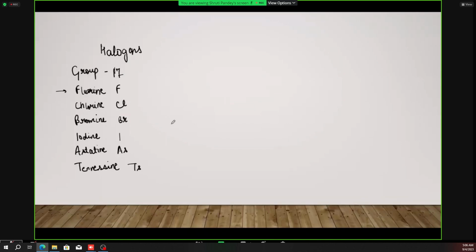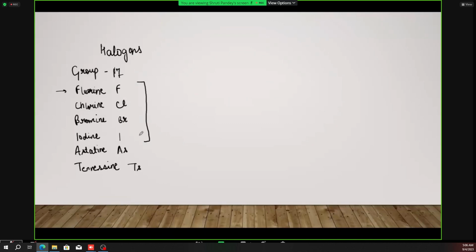But generally, in organic chemistry, we are only concerned with the first 4. Like these only we are concerned with: fluorine, bromine, chlorine and iodine, and not with the other 2, because astatine, first of all, is a radioactive element. So it cannot be used, it is a harmful element. So we are not considering this element.